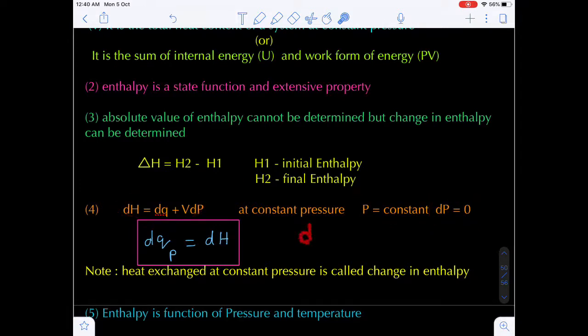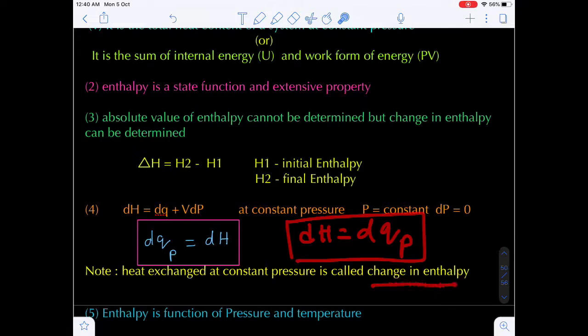So you will get dH equal to dQ, at constant pressure. The heat content of a system, that means the heat exchanged at constant pressure, is called change in enthalpy.